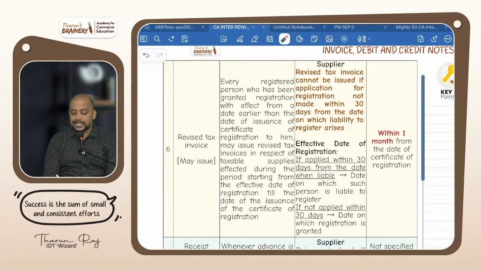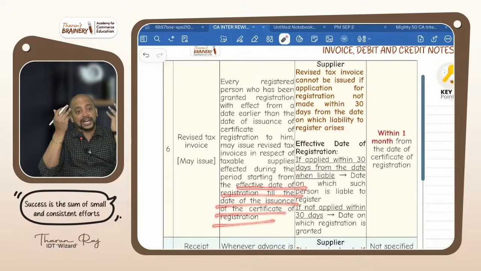Don't get confused. Here it is 30 days, whereas here it is 1 month. 30 days for what? Making application for registration. 1 month is for what? Giving revised tax invoice. Suppose you are not making application within 30 days, can you give revised tax invoice? No. Why can you not give? Ayya, if you are not making application within 30 days, the certificate date itself is the effective date. Means you can give revised tax invoice from effective date till the certificate date, both are the same.